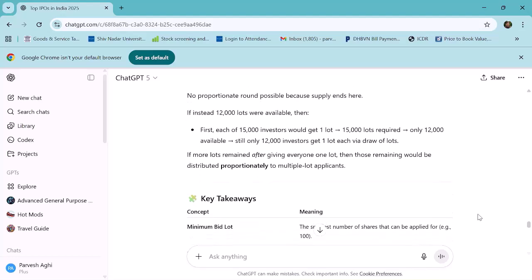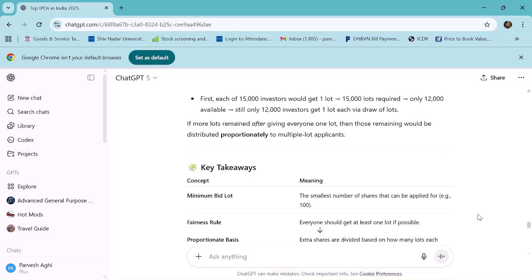If instead 12,000 lots were available, then each of 15,000 investors would first get one lot, but 15,000 lots are required and only 12,000 are available. Still only 12,000 investors get one lot each via draw of lots. If more lots remained after giving everyone one lot, then those remaining would be distributed proportionately to multiple lot applicants.